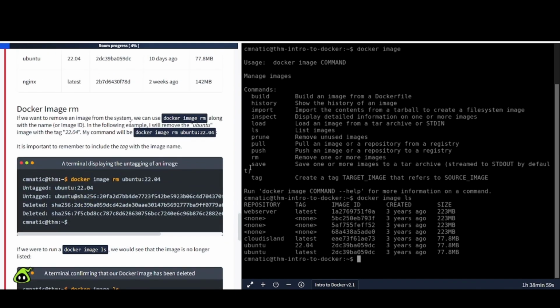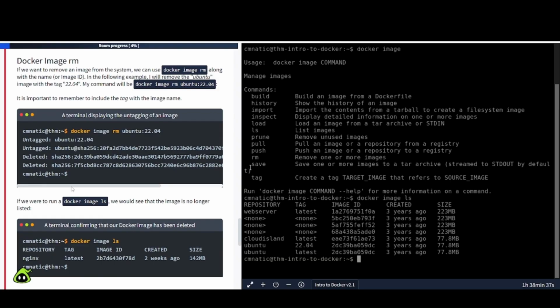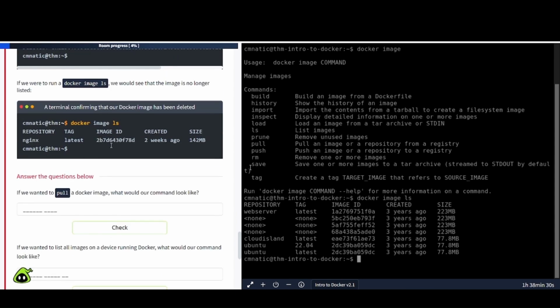Docker image rm. If we want to remove an image from the system, we can use docker image rm along with the name or image ID. In the following example, I will remove the Ubuntu image with the tag 22.04. My command will be docker image remove ubuntu:22.04. It is important to remember to include the tag with the image name. Okay, it seems pretty straightforward. If we were to run a docker image ls, we would see that the image is no longer listed. As you can see, it's been removed. That's good to know.